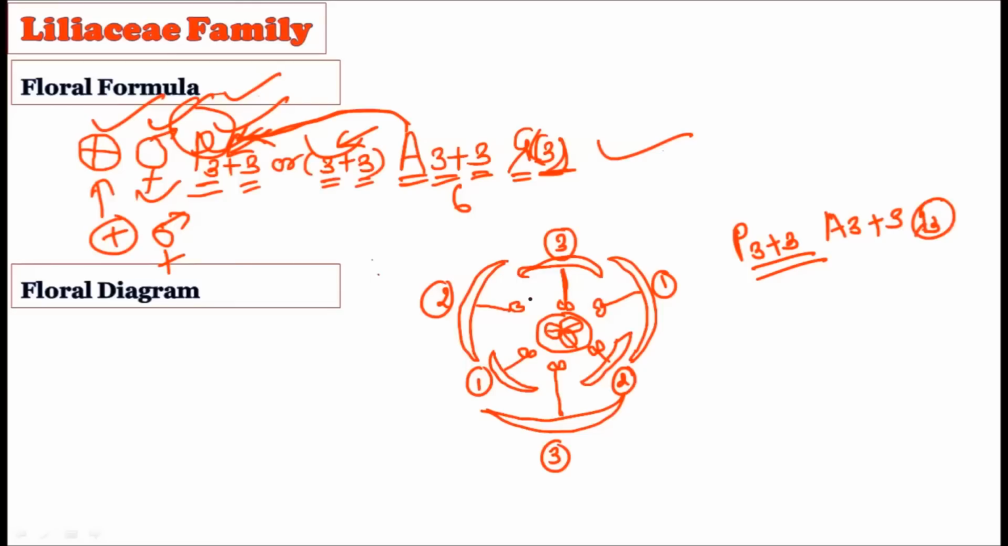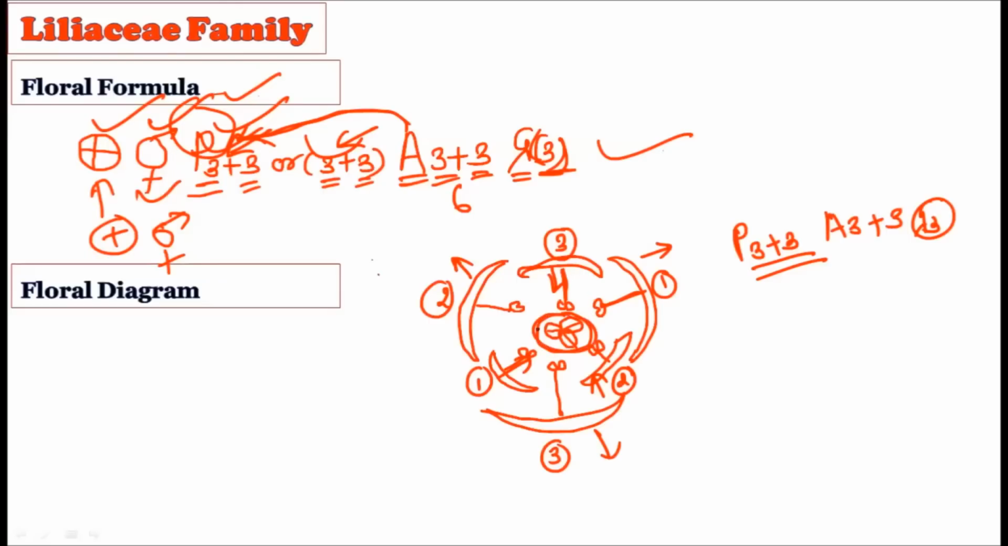So this type of simple floral diagram is there for the Liliaceae family. What do you have to do? You have to draw the 3 tepals outside and 3 tepals inside, just like this. And with these 3+3, 6 tepals, you have to show the attachment with the stamens, which are also showing the 3+3 arrangement, because 3 are attached to the outer whorl and 3 are attached to the inner whorl. And that is why the 3+3 condition is there.